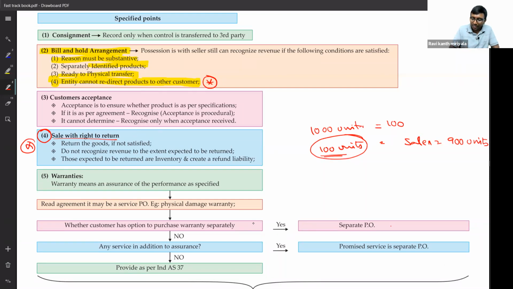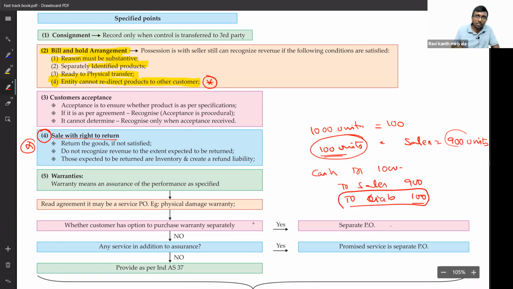Fine, no problem. Recognize the sales for 900, but since you sold goods, you must have received money for 1,000 goods. So we'll say cash account debit, 1,000 units money. Sales is equal to 900 units money, but the rest is an obligation. We'll say liability is equal to 100 units money. Done. I have an obligation to pay back to the customer. But under the given circumstance, sales are not booked, but inventory of 100 units must be with you only, na?